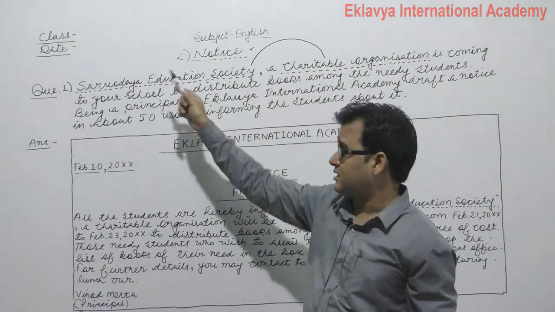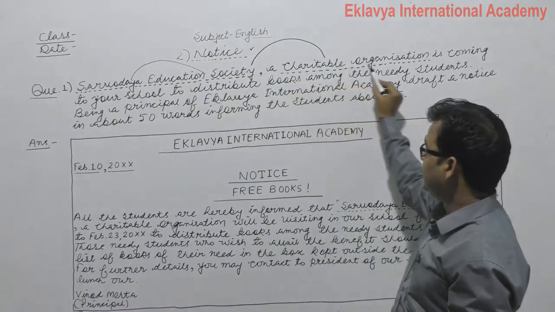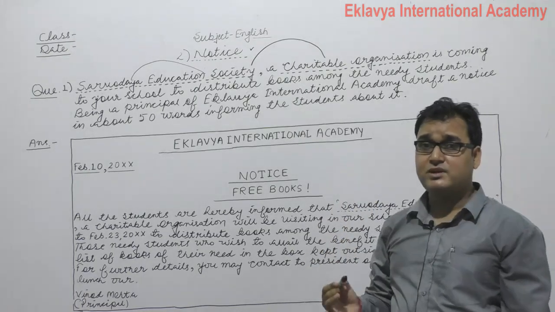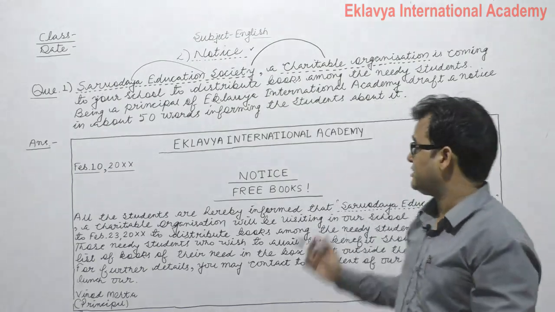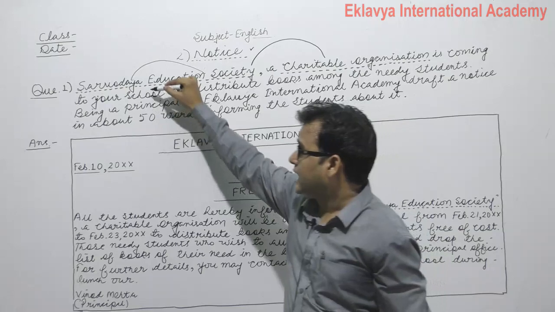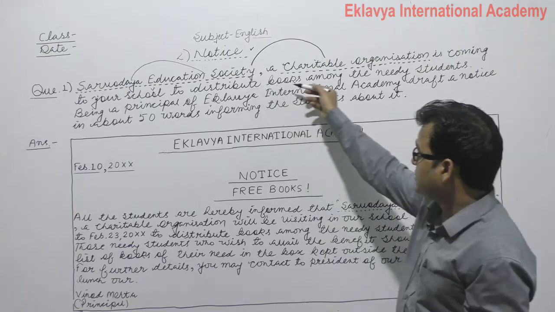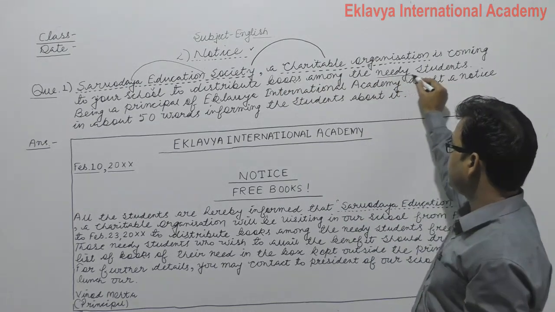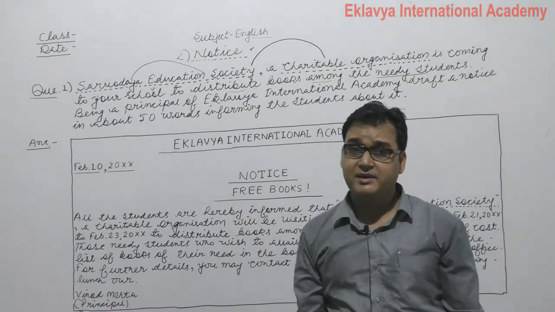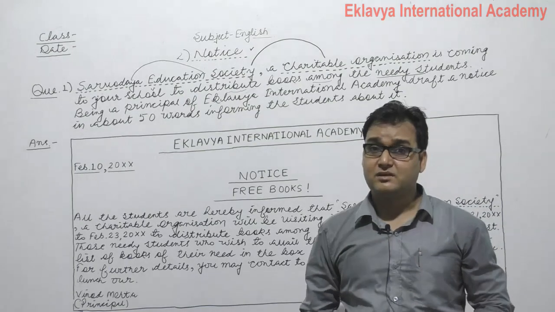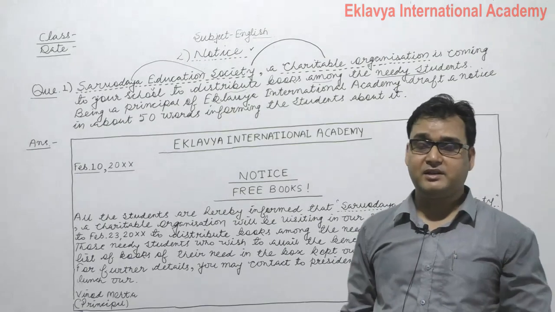Sarvodaya Education Society is the name of a society, a charitable organization. सर्वोदय एजुकेशन सोसाइटी बेसिकली इट्स अ चैरिटेबल ऑर्गेनाइजेशन, एक दान पुण्य करने वाली ऑर्गेनाइजेशन है. The organization is coming to your school, आपके स्कूल में आ रही है, to distribute books among the needy students, अमंग के मध्य बीच में बुक्स डिस्ट्रीब्यूट करने के लिए. Those students who are needy basically don't have books properly. So Sarvodaya Education Society, a charitable organization, is coming to a school to distribute books among the needy students.